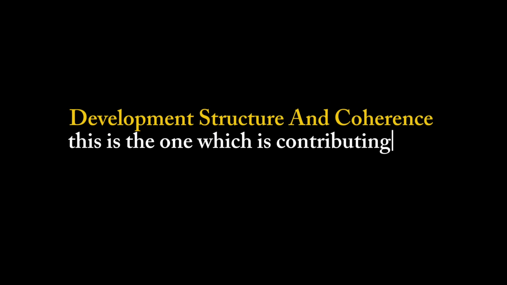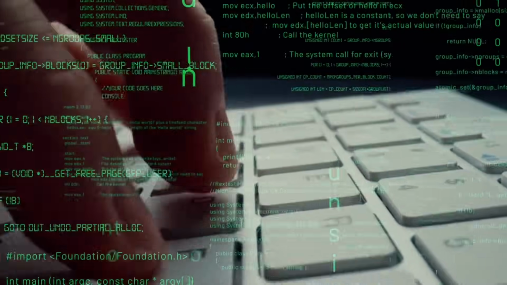Meaning development, structure and coherence, this is the one which is contributing a lot of marks. I got 75, when I changed it I got 89. Minimum 15 marks I lost. Though it says 6 marks, I'm losing more. The way it has been programmed now is something different. You try to trick, thinking you will be able to trick. At the end of the day, who is going to be tricked? You are the one who is going to be tricked.